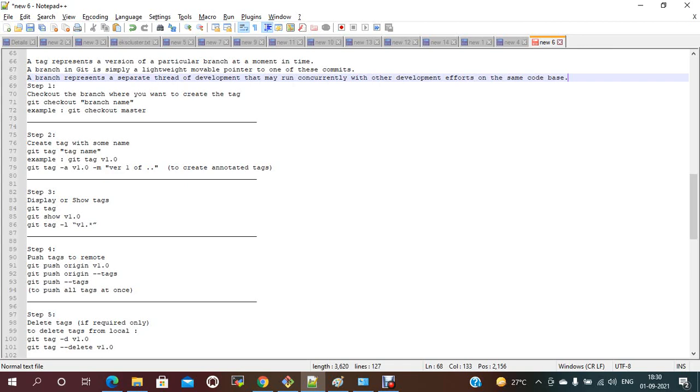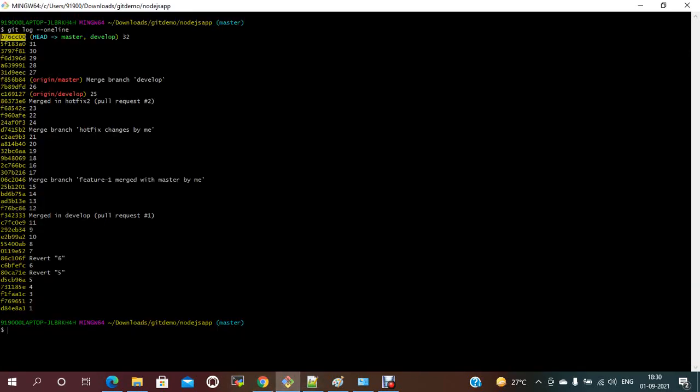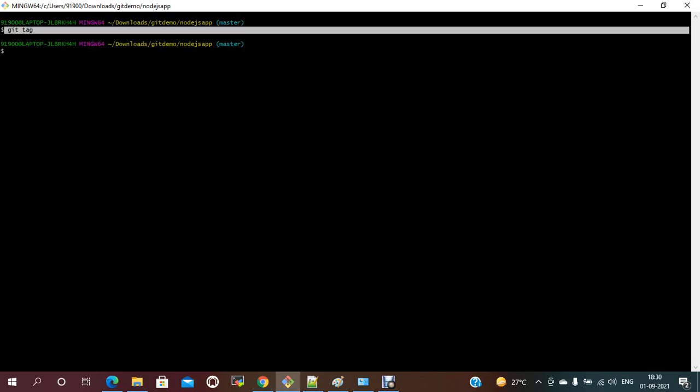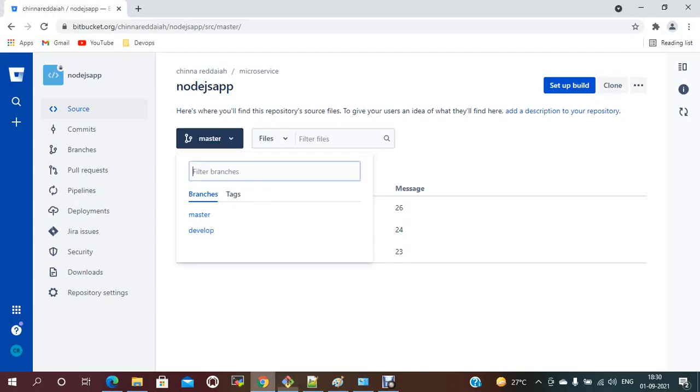When it comes to the code, to check the tags, the command is git tag. Okay, so currently I don't have any tags. To see the list of tags already created, the command is git tag. It will display the tags. Currently even my remote repository doesn't have any tags. There are no tags for this one.